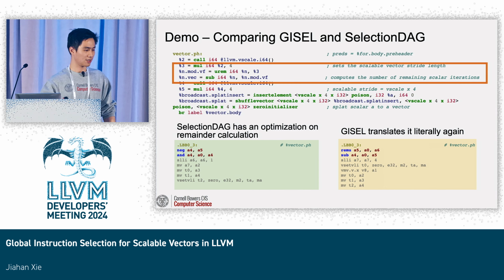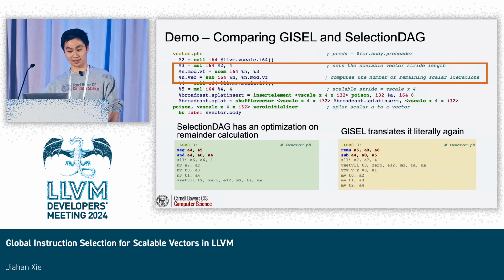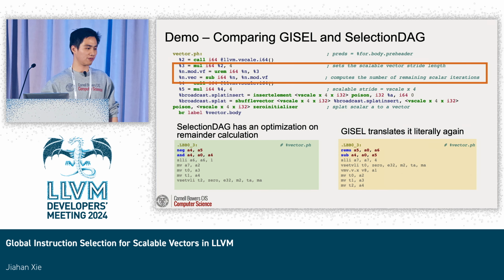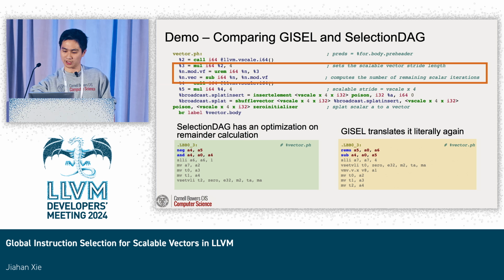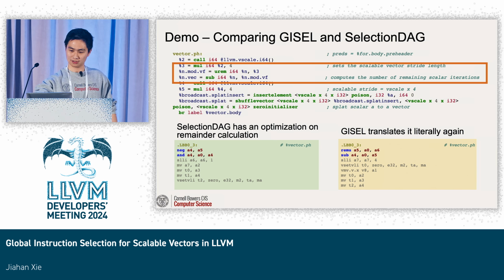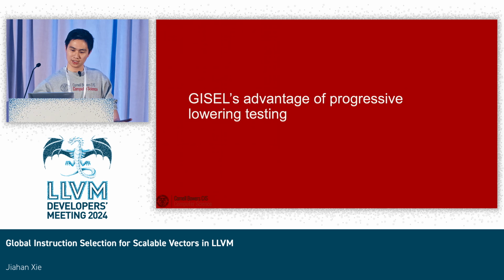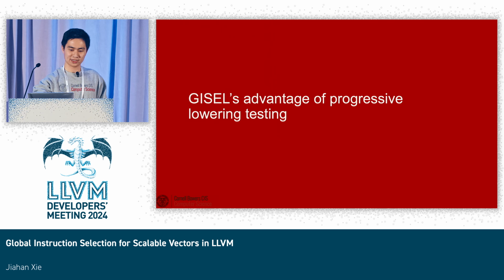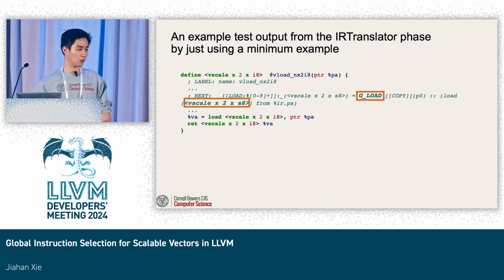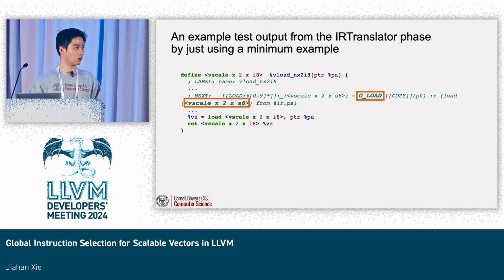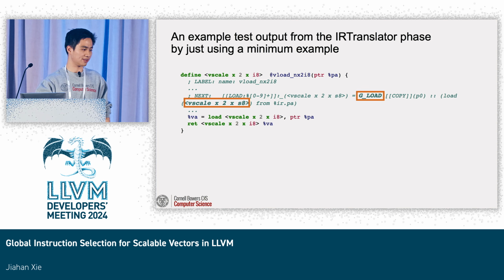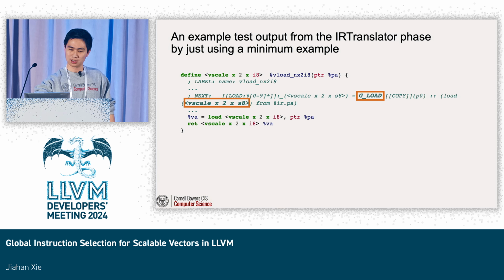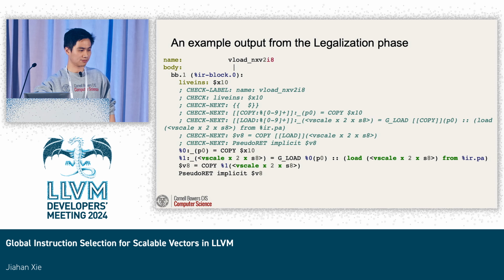It seems like GISel is less optimized, but I guess it's just because GISel is still a work in progress, and at least we have something done. But I enjoyed a lot of GISel's advantage of progressive lowering testing, where you can come up with a minimum example and lower phase by phase, which is relatively more difficult in SelectionDAG.